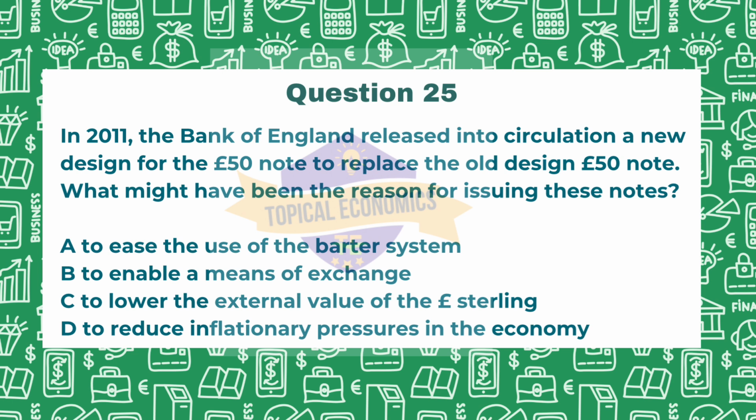Yet let us look at option C and D as well. Option C is to lower the external value of the pound sterling. Now, issuing new banknotes is not directly related to changing the external value of the currency. Exchange rates are influenced by broader economic factors. This is not the answer for this question. Lastly, option D, to reduce inflationary pressures in the economy. Now, while monetary policy can address inflation, the redesign of banknotes is not a direct tool for controlling inflationary pressures. Thus, option B is the most relevant reason for issuing new £50 notes.